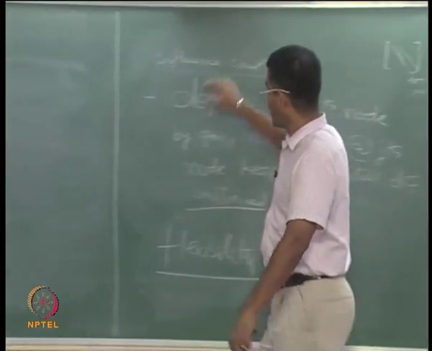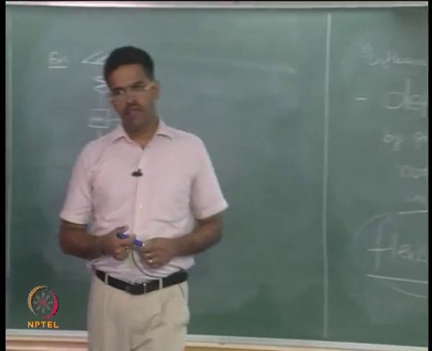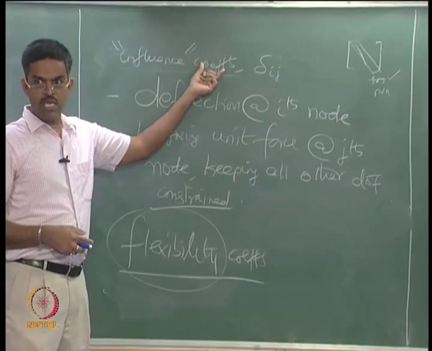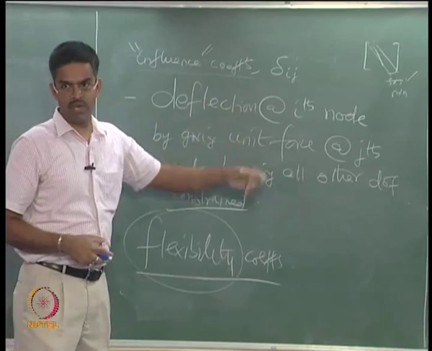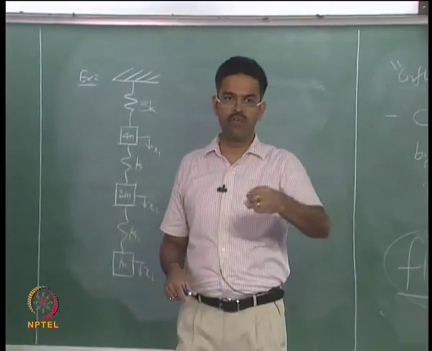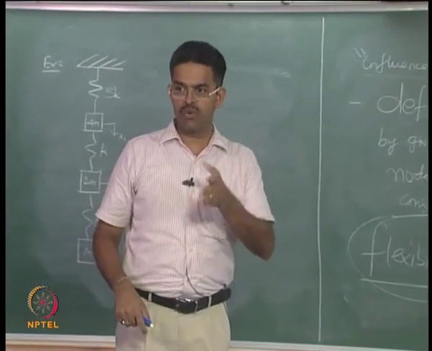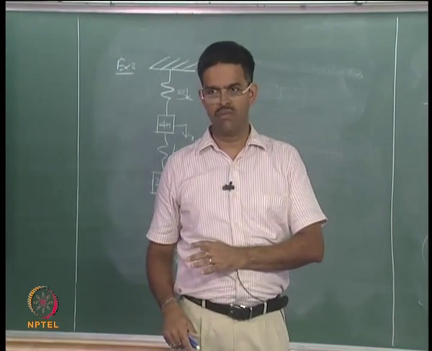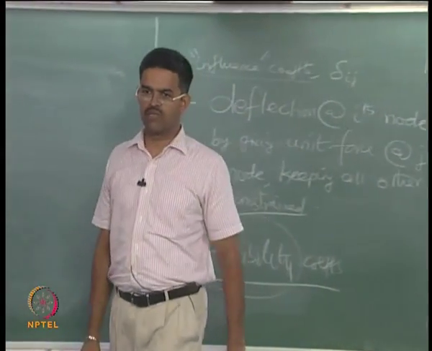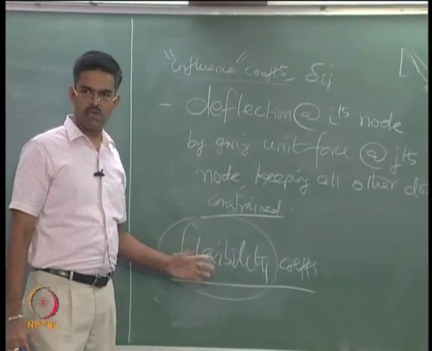One may wonder then why the name of influence has been given, why not flexibility? Influence name has been given because these are the coefficients which will influence the arrival value of omega and phi. One may wonder, sir, are we going to assume these coefficients, because they may influence my result. It will not influence the result, it will influence the number of iterations to reach the result. That is why these coefficients are called influence coefficients. By definition, they are nothing but flexibility coefficients.